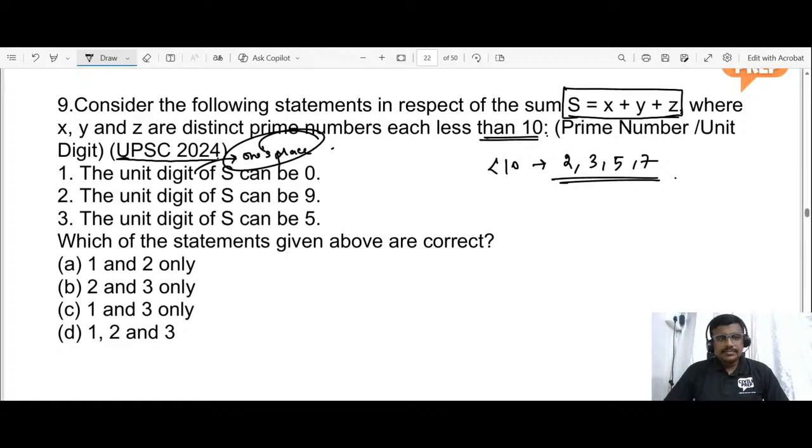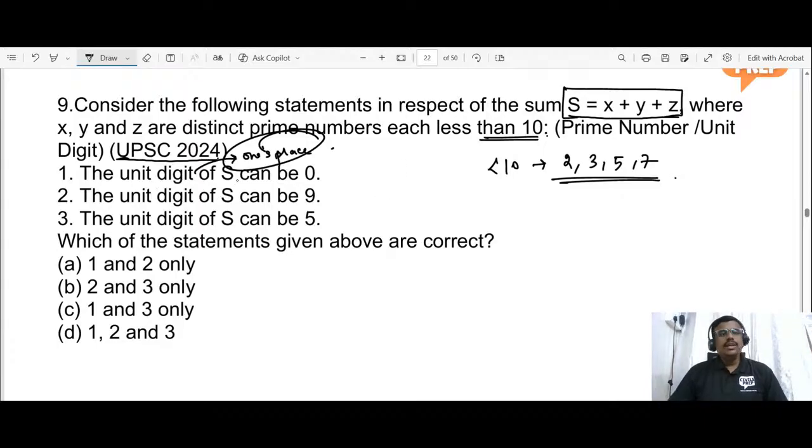Please answer. Yes, exactly, dear. Answer option C is right.